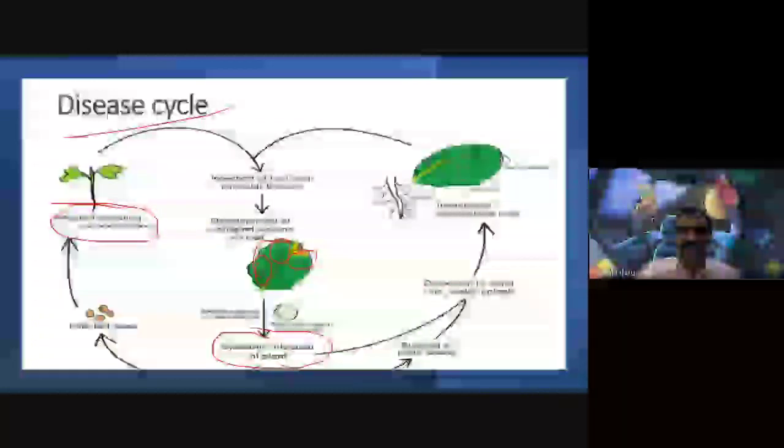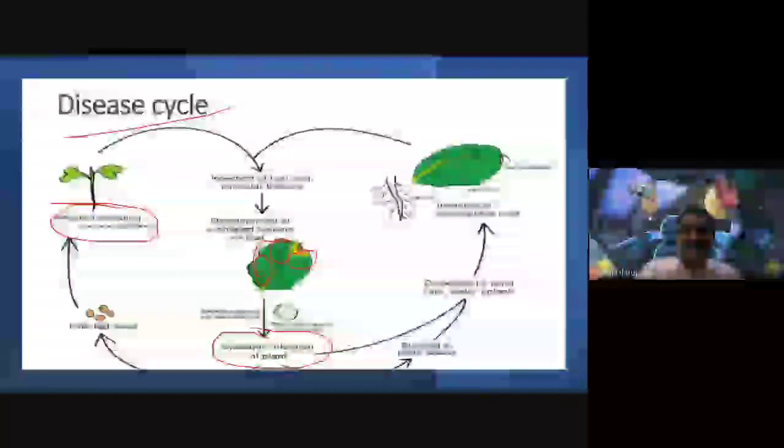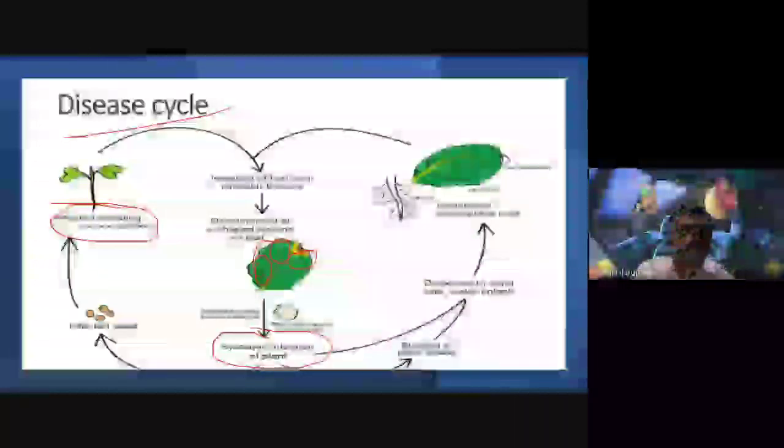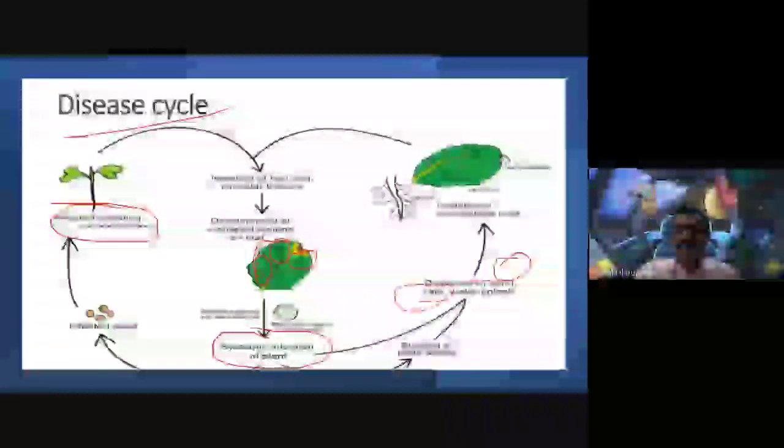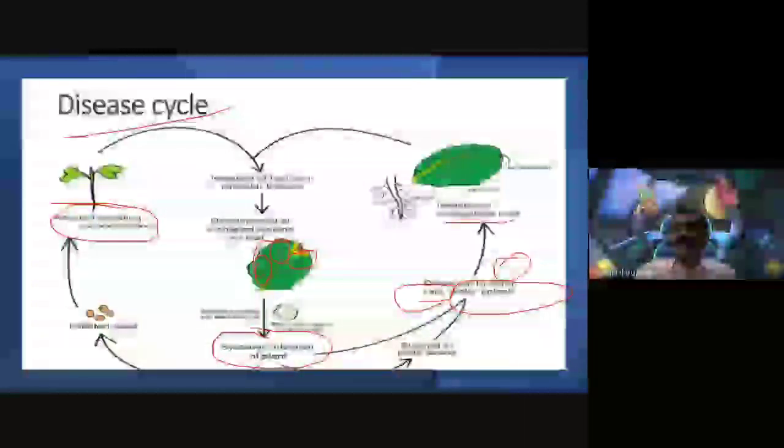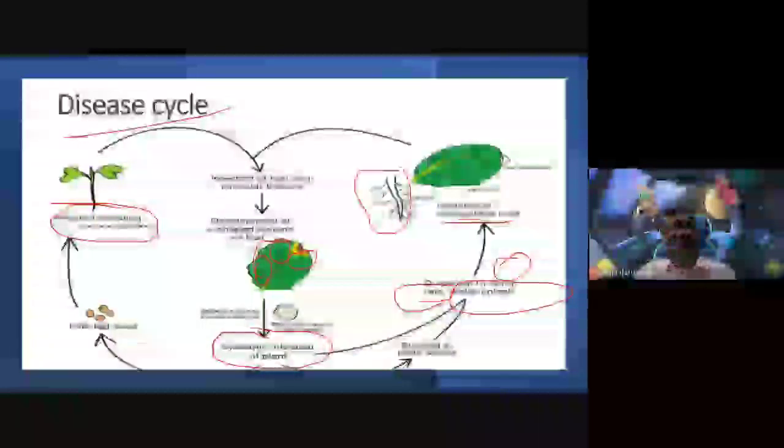In the systemic plants, the diseased plant parts are dispersed by the wind, the rain or water splash. When it invades a susceptible host, the infection spreads from the leaf surface to different areas of the plant, and systemic infection is also observed via the root. So this is about the disease cycle.